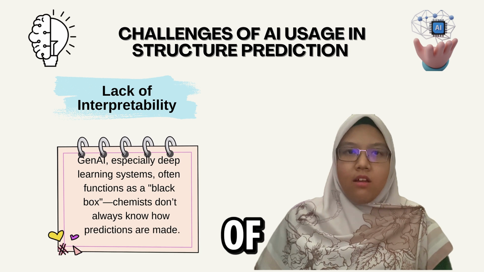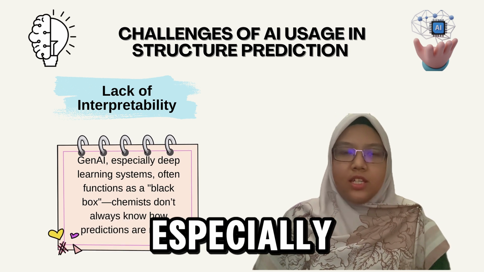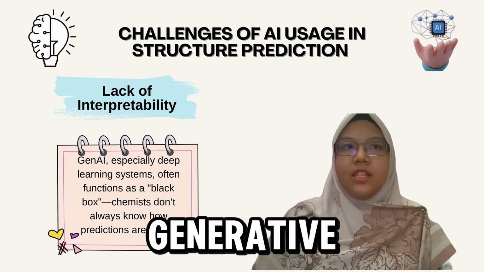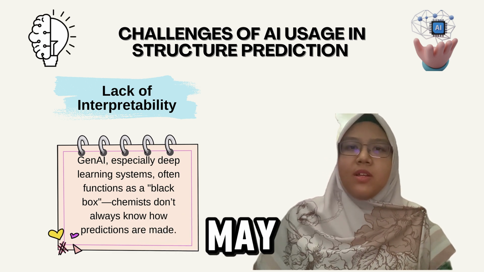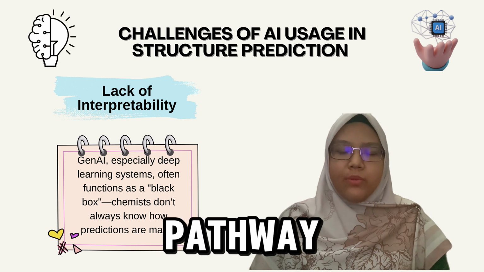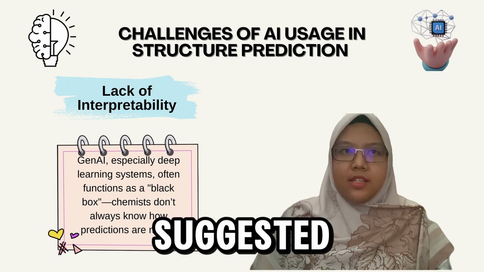Another issue is the lack of interpretability, especially in deep learning-based generative systems. The black box nature of predictions means chemists may not understand why a specific pathway or structure was suggested.